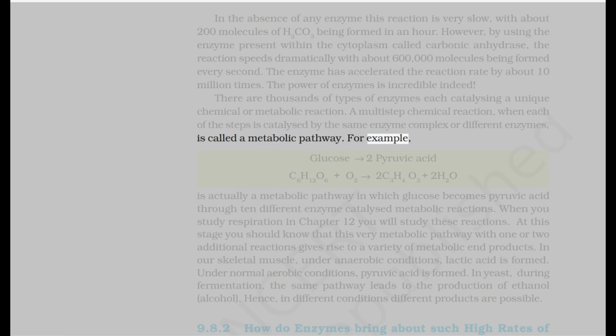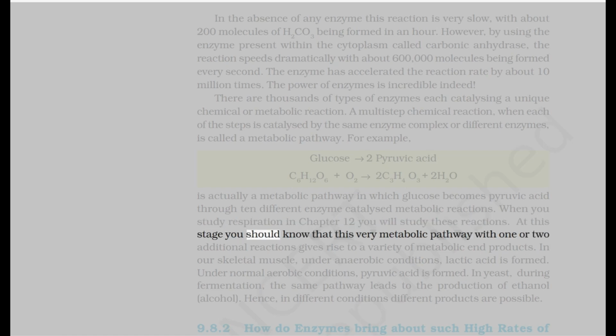For example, glucose to pyruvic acid, C6H12O6 + O2 → C3H4O3 + 2H2O, is actually a metabolic pathway in which glucose becomes pyruvic acid through 10 different enzyme-catalyzed metabolic reactions. When you study respiration in Chapter 12, you will study these reactions.